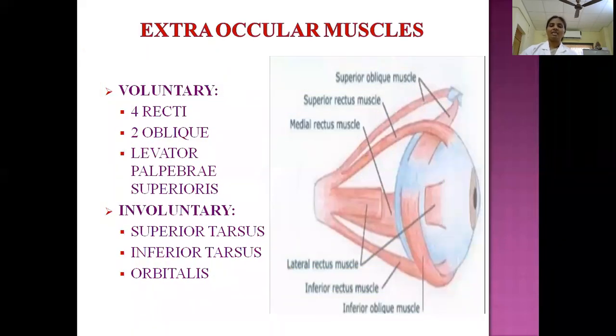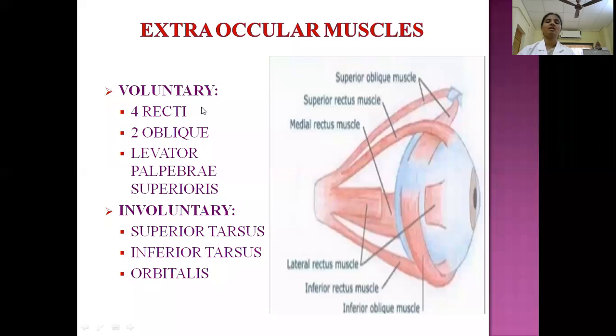Now the actual topic is the extraocular muscles. The name indicates they are outside the eyeball. What are those muscles and what are they for? These extraocular muscles are classified into voluntary and involuntary. There are 4 recti, 2 oblique, and 1 levator palpebrae superioris, which is the elevator of the upper eyelid. The muscles which move the eyeball voluntarily are the 4 recti and 2 oblique.